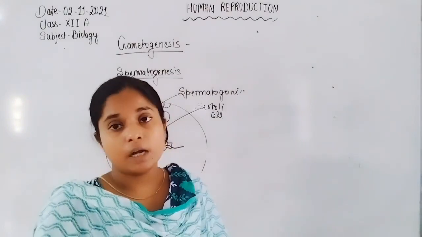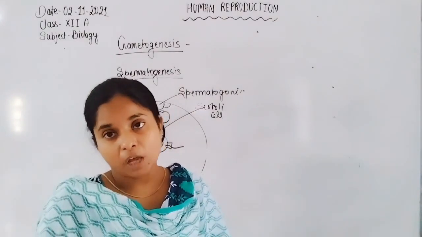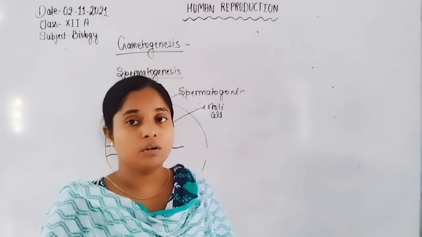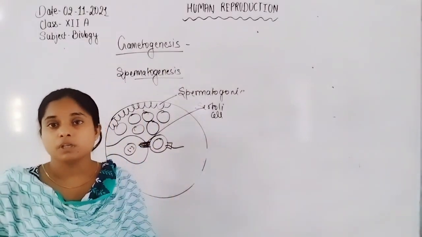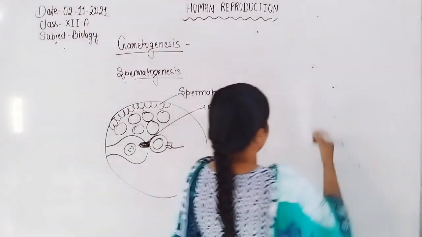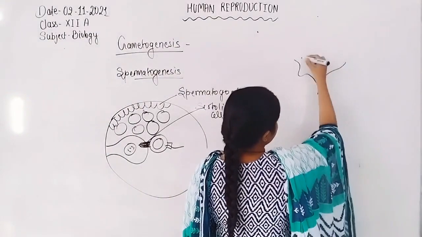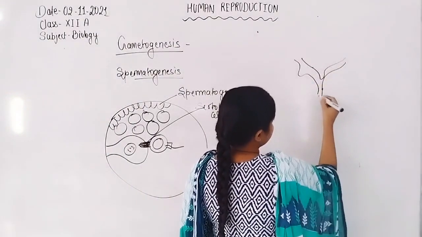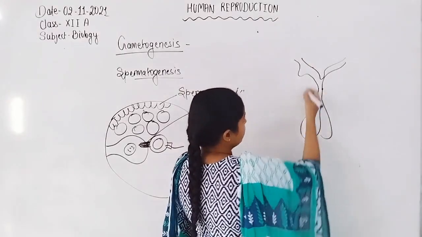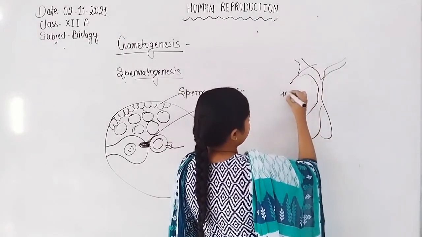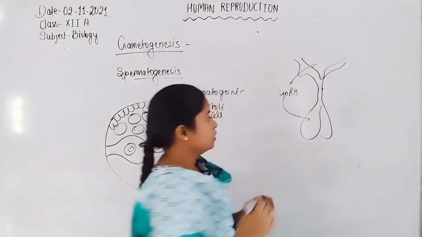GnRH, gonadotropin releasing hormone, is secreted from the hypothalamus and acts on the anterior pituitary gland for the release of gonadotropin hormone.